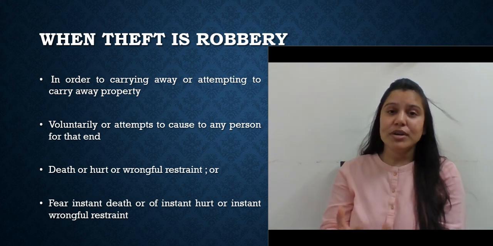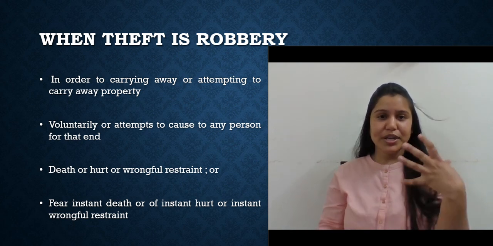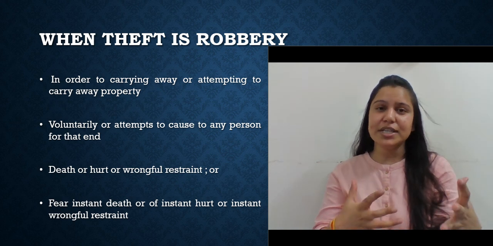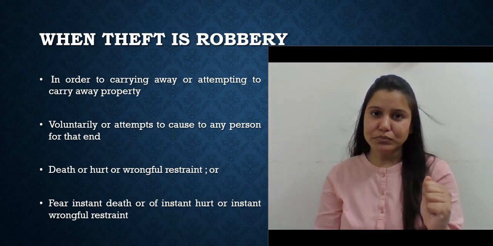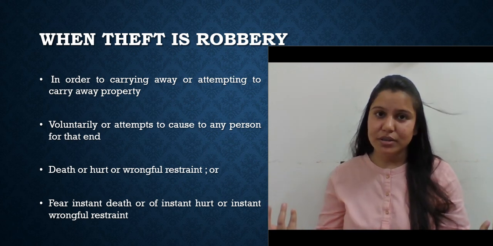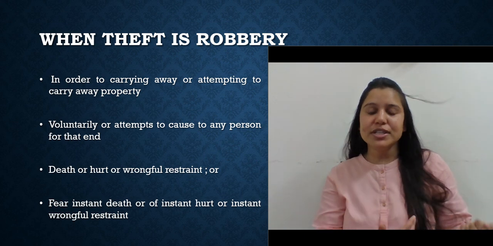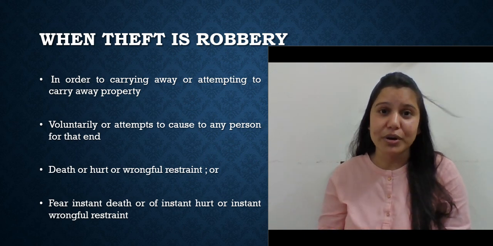Or what if Mr. A caused the death of somebody? Mr. A was running, and Mr. Y just came to save the antique, and he just stabbed Mr. Y on his chest, and Mr. Y died. So here he caused the death. And if we see in the previous example, he caused the fear of instant death or hurt.